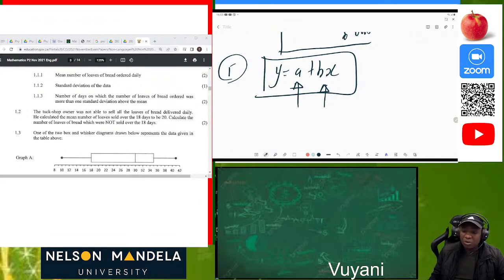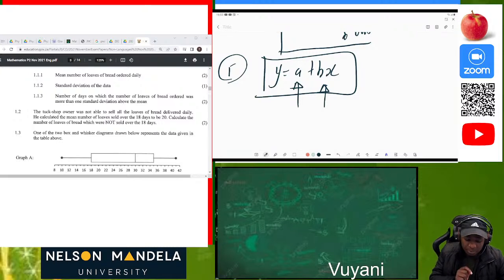What is important is that you must be able to press your calculator properly. When you're using your calculator, you must always know that you can press mode. Let me just highlight this again. For statistics, you do everything on your calculator. All the calculations in statistics are done on the calculator. You just have to be able to use it. I'll also attach the document for the calculator part, but let's just go through it.